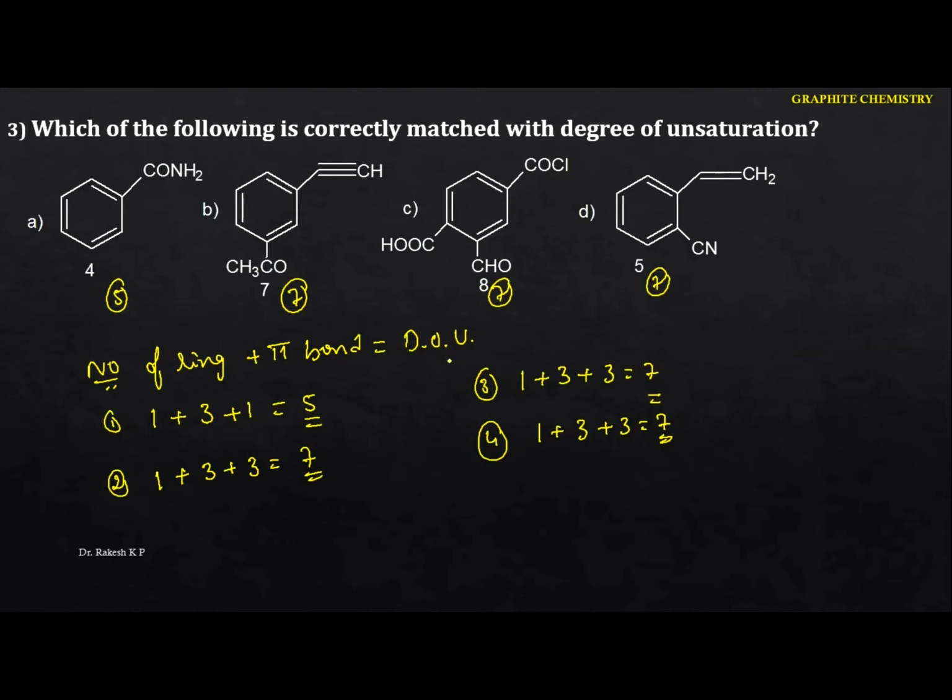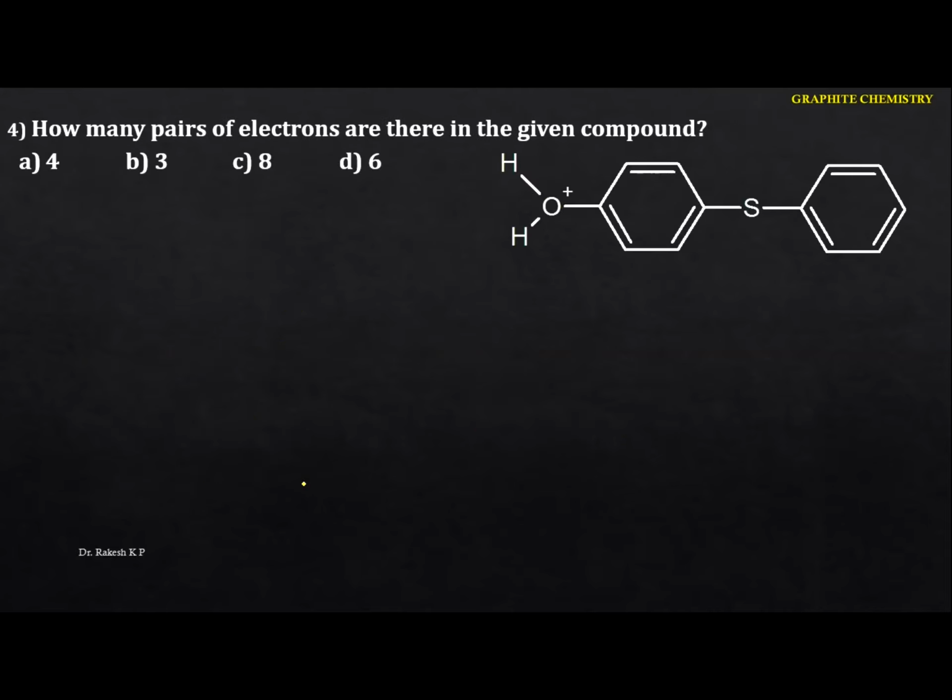Okay, so next one. See the next question here. How many pairs of electrons are there in the given compound? Just identify this one here. So we know that we are having carbon, hydrogen, oxygen, and also sulfur. But you just identify the oxygen. Generally we know that oxygen contains 2 lone pairs of electrons, and even sulfur also contains 2 lone pairs of electrons.